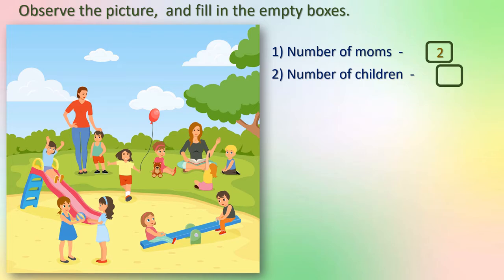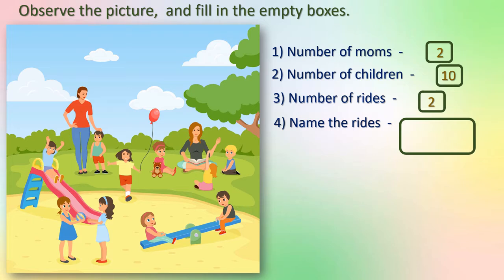Question number 2. Number of children you can see in the garden. Come on, let us count. 1. Can you see the cursor here? 2, 3, 4, 5, 6, 7, 8, 9 and 10. So let us write here 10 children. Next, number of rides. Yes, here this is 1 and this is 2. Correct? So 2.